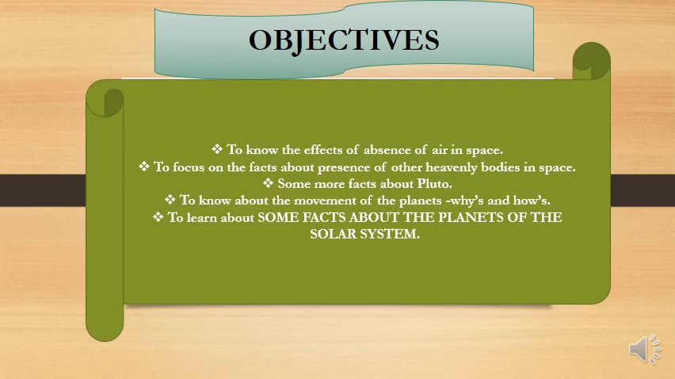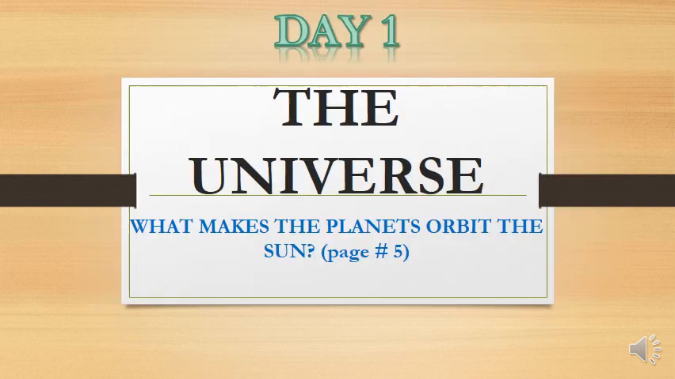We'll also study about the movement of the planets, why do they move, how do they move, what keeps them moving, and we'll also focus and learn about some facts of the planets of the solar system. Let's now start with day 1. We are going to study unit 1, the universe, and the topic we are going to study is on page number 5 of your World Watch 1, what makes the planets orbit the sun.